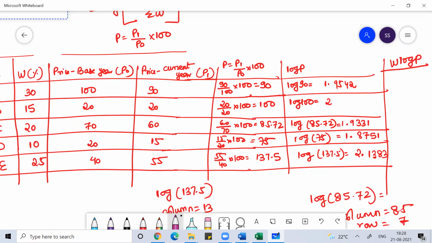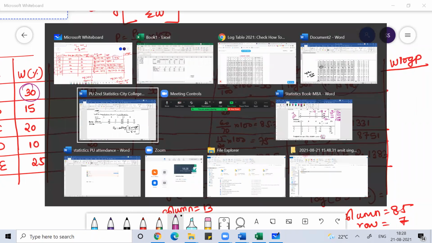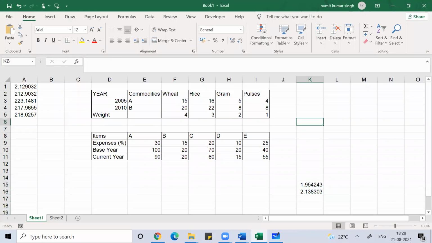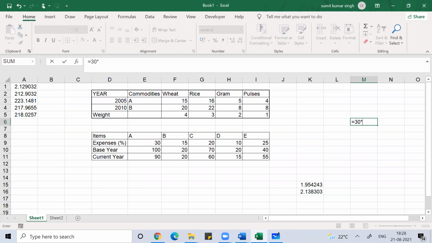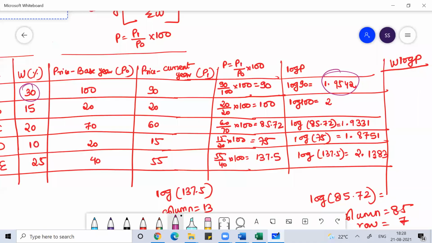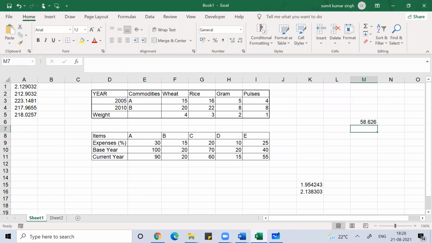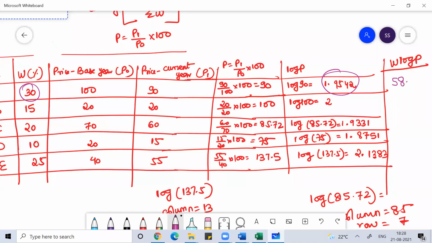What is your weight? This is 30 into 1.9542. So 30 into 1.9542 will give you the value 58.626.